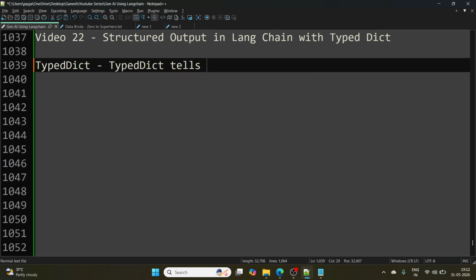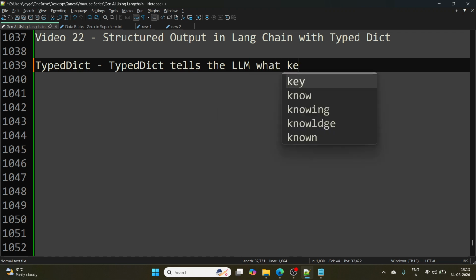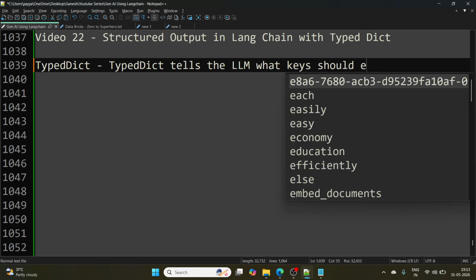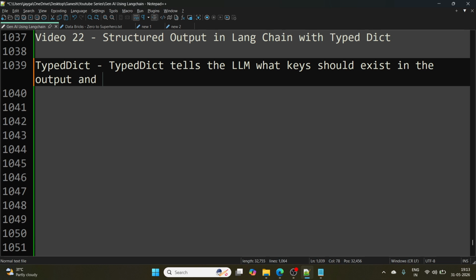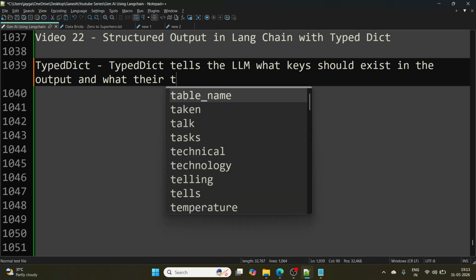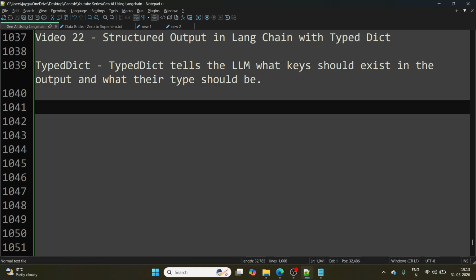So before getting the output from the LLM, we define the structure using TypedDict.